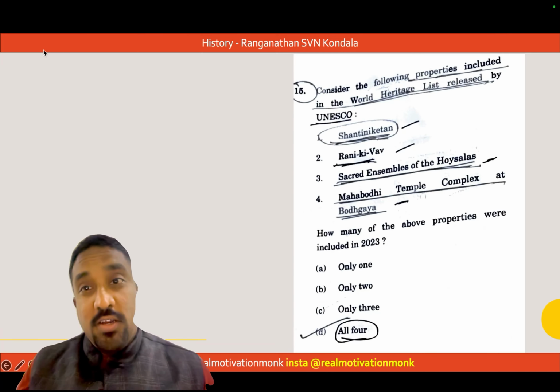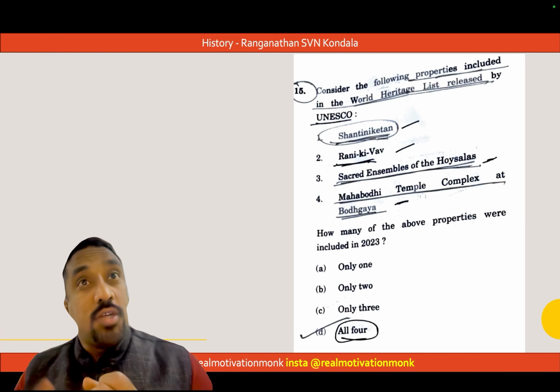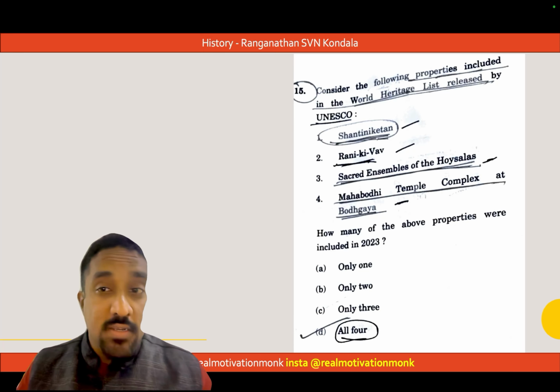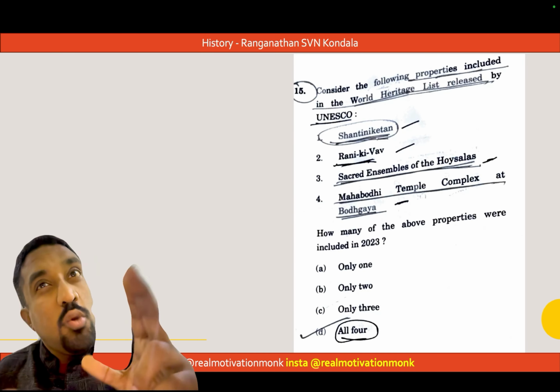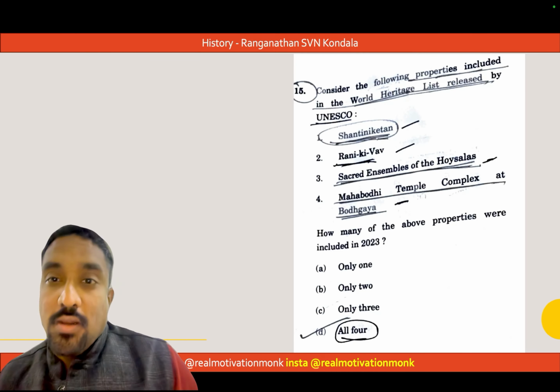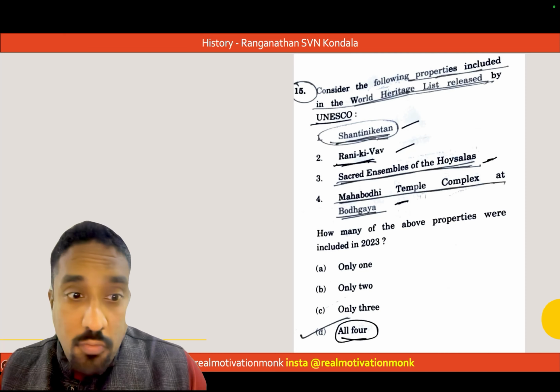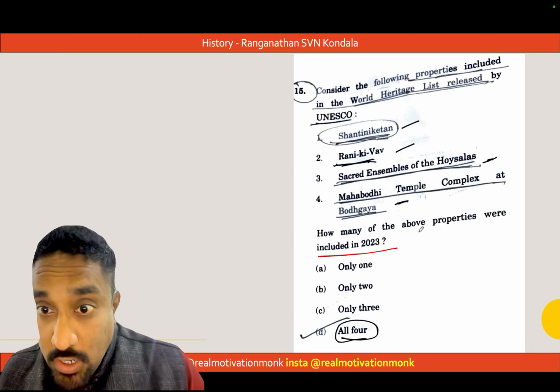Now, this question: consider the following properties included in the World Heritage List by UNESCO. Shantiniketan, Rani Ki Vav, Sacred Ensembles of Odisha, and the Mahabodhi Temple Complex at Bodh Gaya. Up to here you will think, I know everything, all of these are right. But the question has a trick. How many of the above properties were included in 2023? They are specifically asking for 2023.